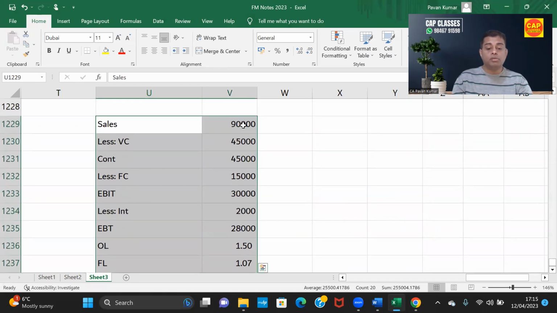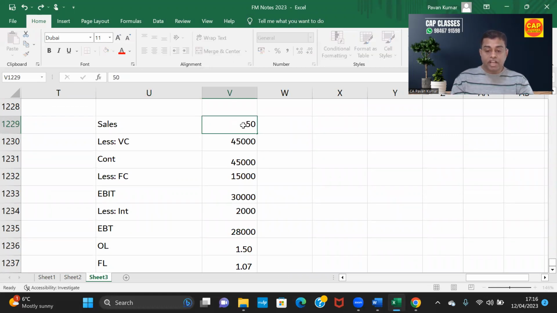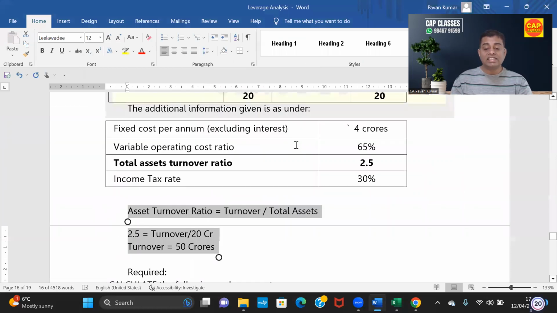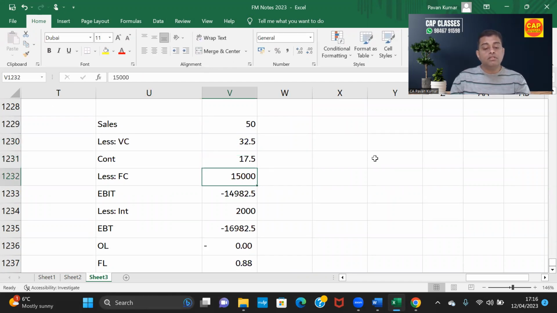So, sales, tell me, how much? 50 crores. Okay. Variable cost? 65%, no? Yes, sir. This into 65%. Fixed cost how much? 4 crores.